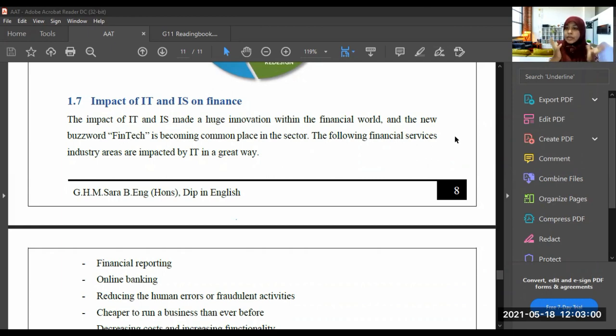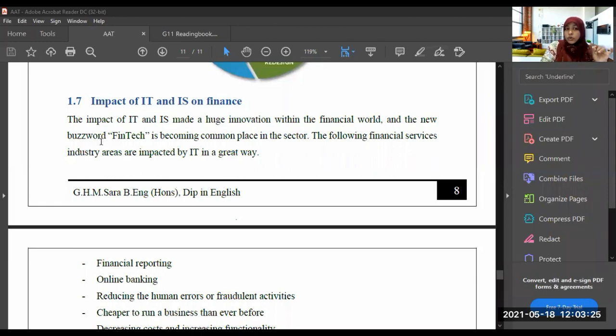There are many big departments in different kinds of companies, right? So now let's see what is the impact of IT and IS on finance. How does IT impact finance? The impact of IT and IS has made a huge innovation within the financial world.